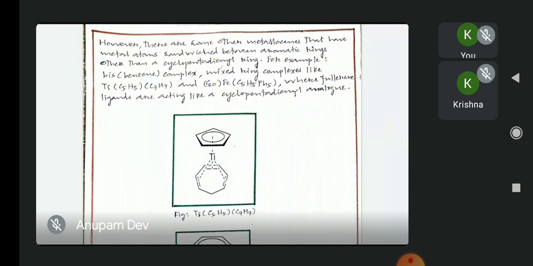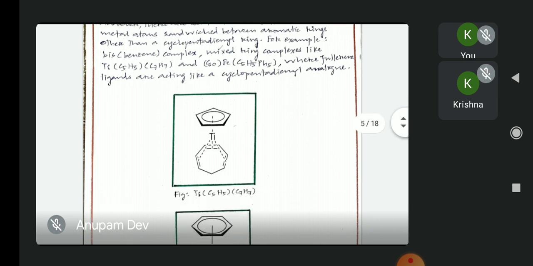However, there are some other metallocenes that have metal atoms sandwiched between aromatic rings other than a cyclopentadienyl ring. For example, bis benzene complexes, and mixed ring complexes like titanium being sandwiched between a cyclopentadienyl and a cycloheptatrienyl ring.